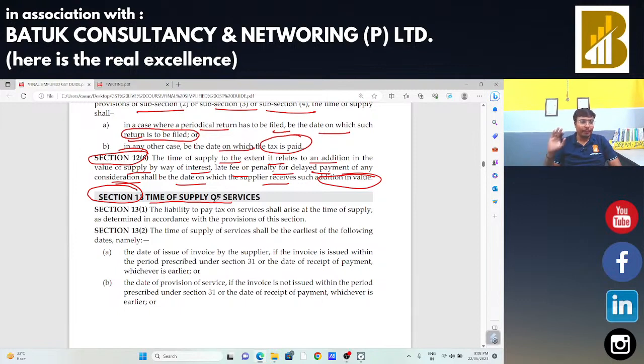I am waiting for your reply. Section 12, subsection 1, 2, 3, 4, 5, 6 is okay.